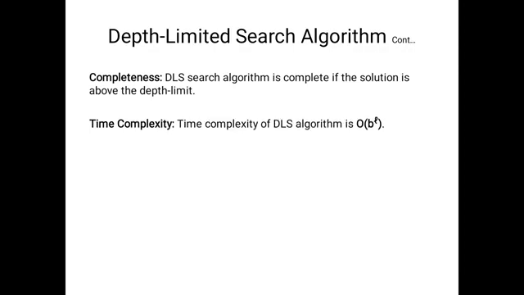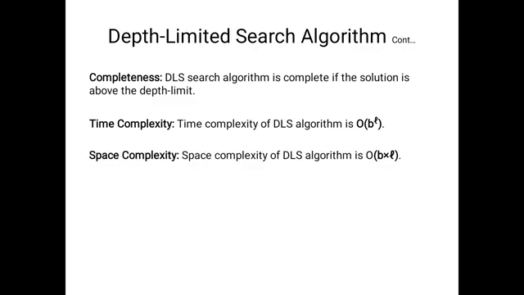What is the time complexity? Here the time complexity depends on the limit only, because here we consider one limit. That's why the time complexity of depth limited search also depends on the limit. So we say the upper bound is b power l. The space complexity is also depending on the limit. So finally we say that the space complexity of depth limited search is upper bound of b into l.